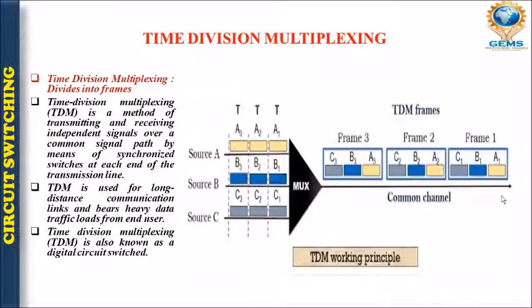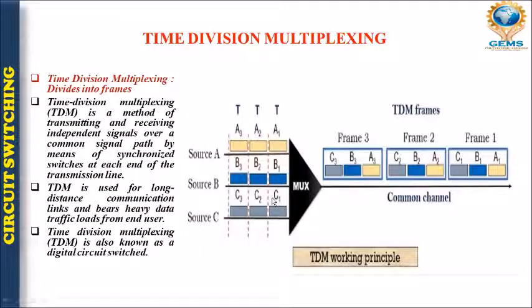In this example, I am showing that there are three sources: source A, source B, and source C, and these sources have different signals, that is, frames A1, A2, A3, B1, B2, B3, and C1, C2, C3. So what is going to happen when they are muxed? That means once they are multiplexed.